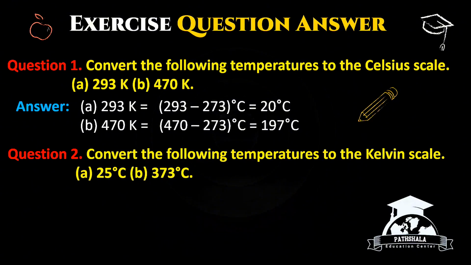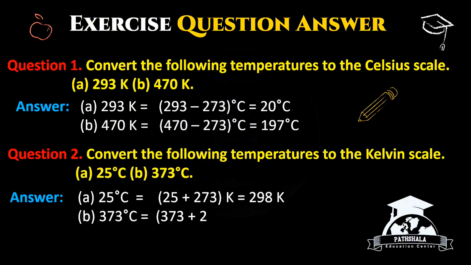Question number 2. Convert into Kelvin scale. First, 25 degrees Celsius. 25 plus 273 equals 298 Kelvin. B. 373 degrees Celsius. 373 plus 273 equals 646 Kelvin.